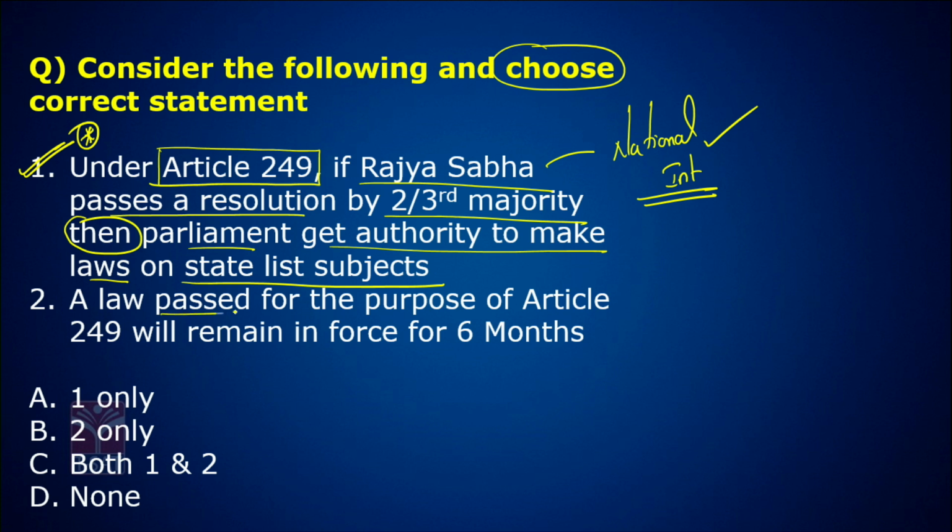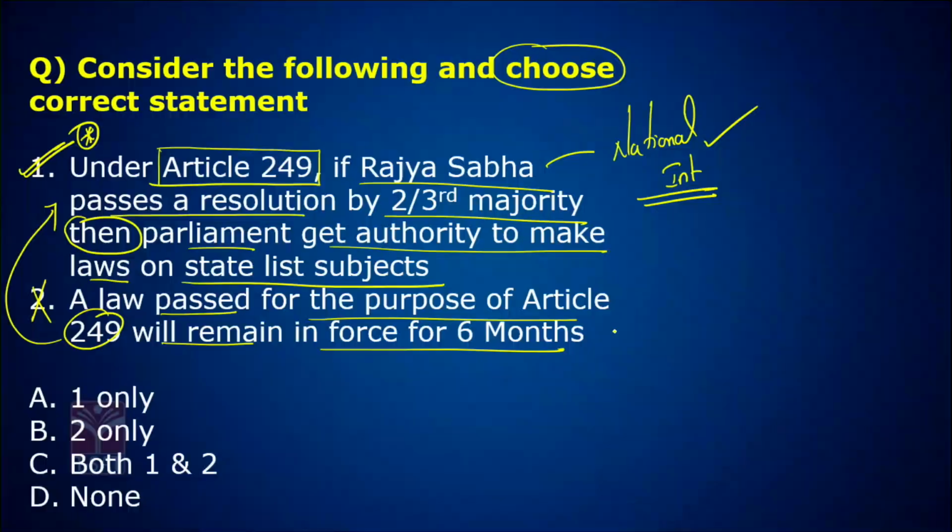Now, a law passed for the purpose of Article 249 will remain in force for 6 months. No. According to Article 249, a law passed by the Parliament on the state legislative subject will remain in force for 1 year. Right? So, answer is A.